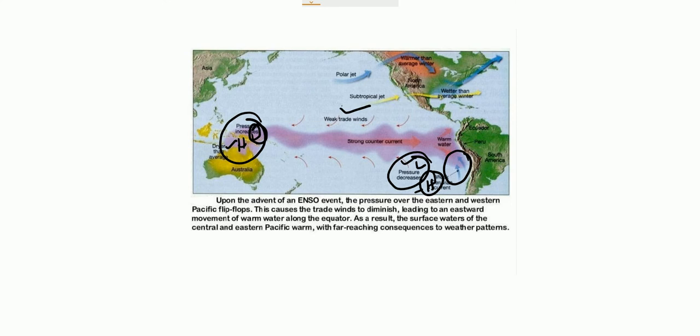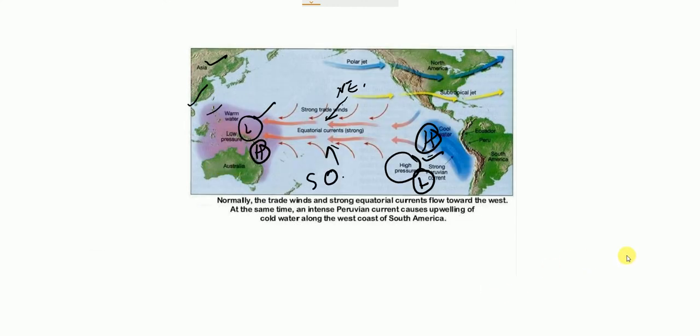See here in the previous diagram, this is the normal situation. In this situation we have high pressure. When there is high pressure, you will find cold water here. You will find a cold current known as the cold Peruvian current. So this is the normal situation.